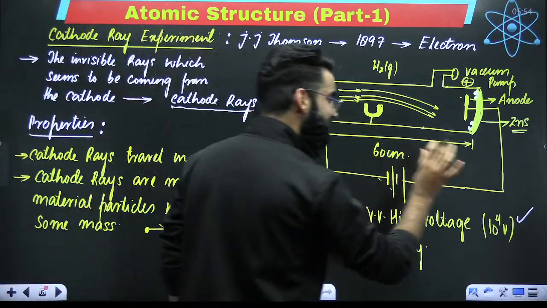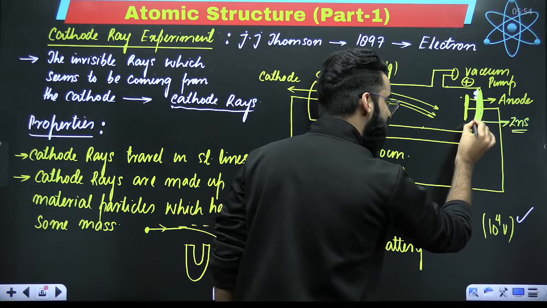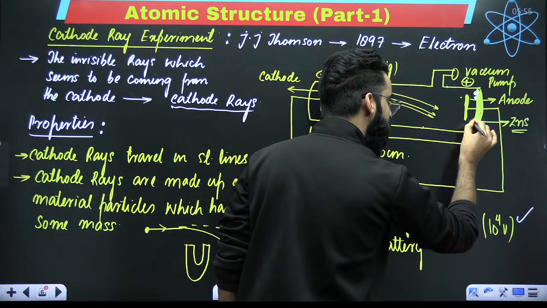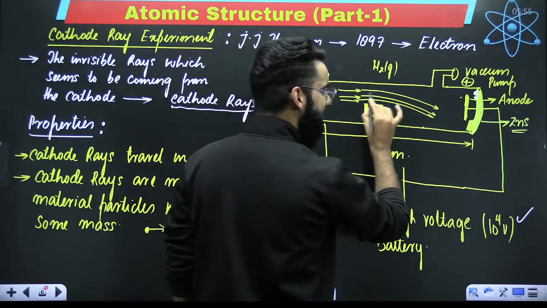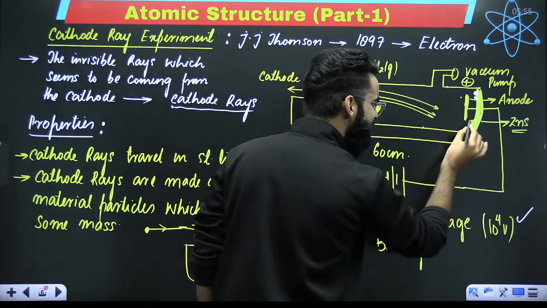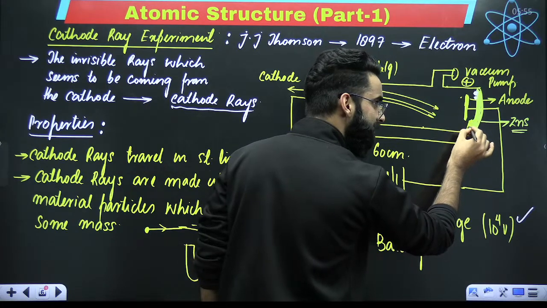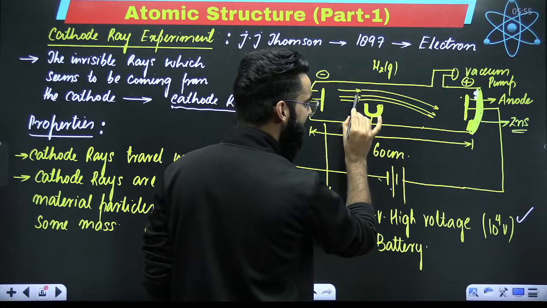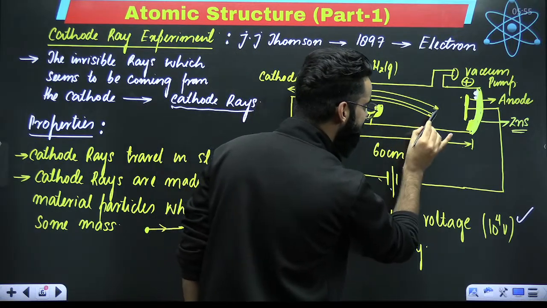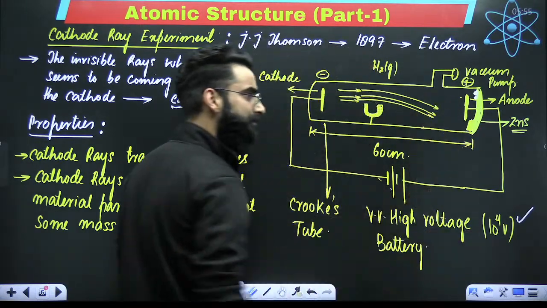And this time, this part of the zinc sulfide was glowing. What does that mean? That means the cathode rays are striking the zinc sulfide at the bottom, which is only possible if these rays have deviated their path and are striking the zinc sulfide screen at the bottom.